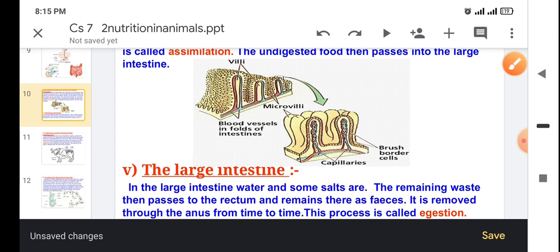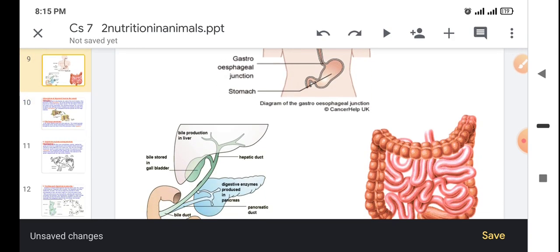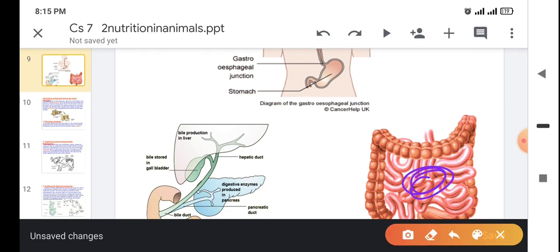So here you can see the diagram of the intestine. This noodle-like structure is the small intestine, and this is the large intestine, which finally passes out via the rectum and anus. So this was all about the human digestive system.